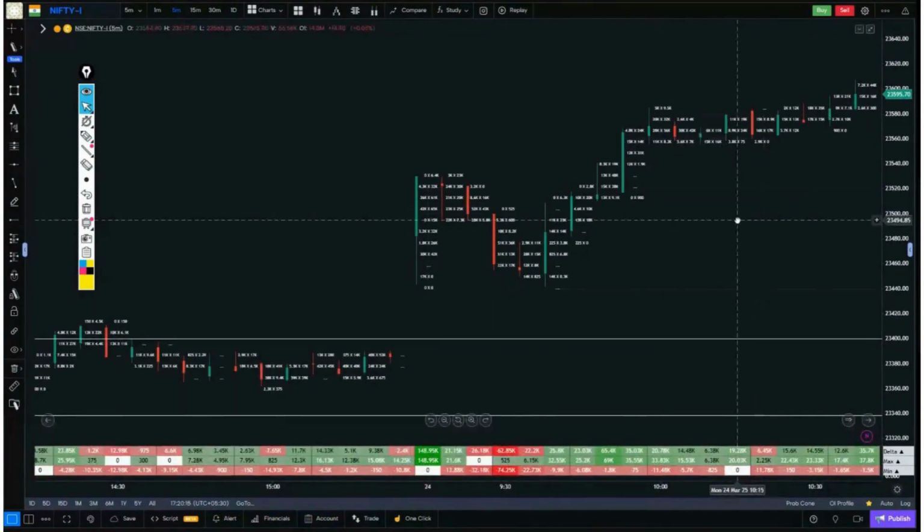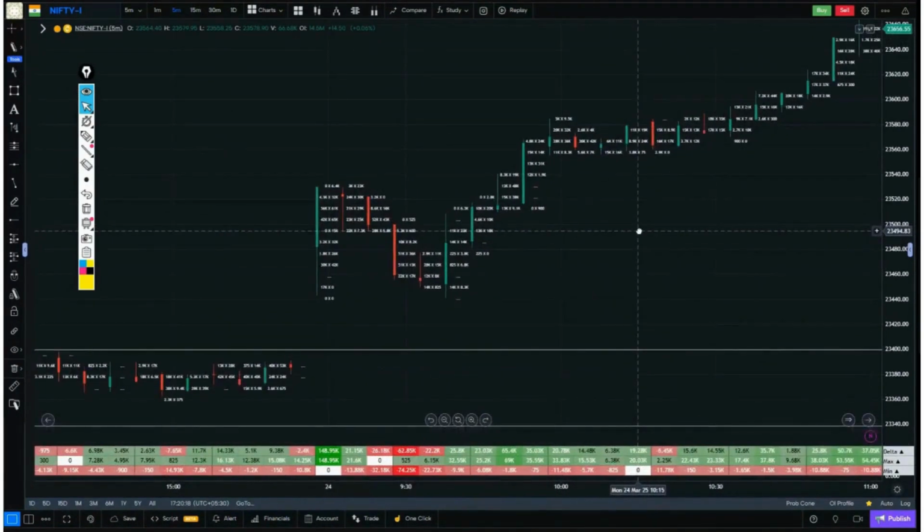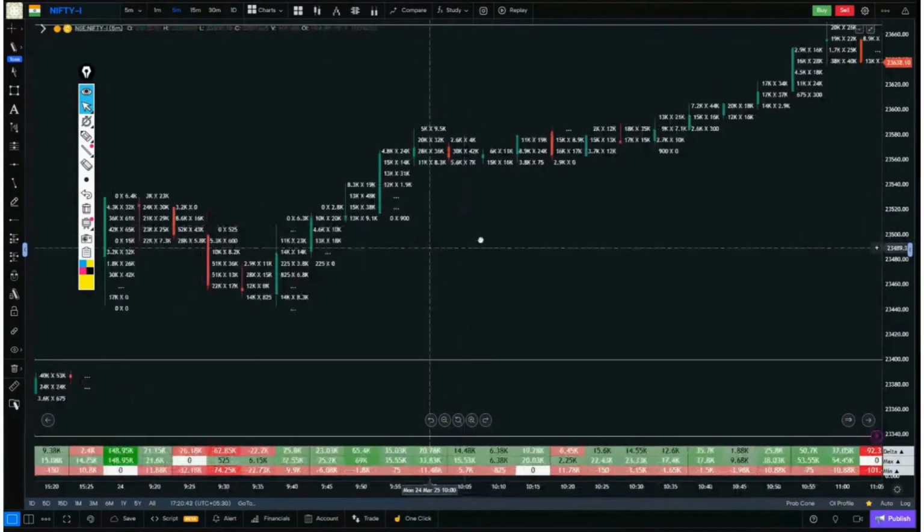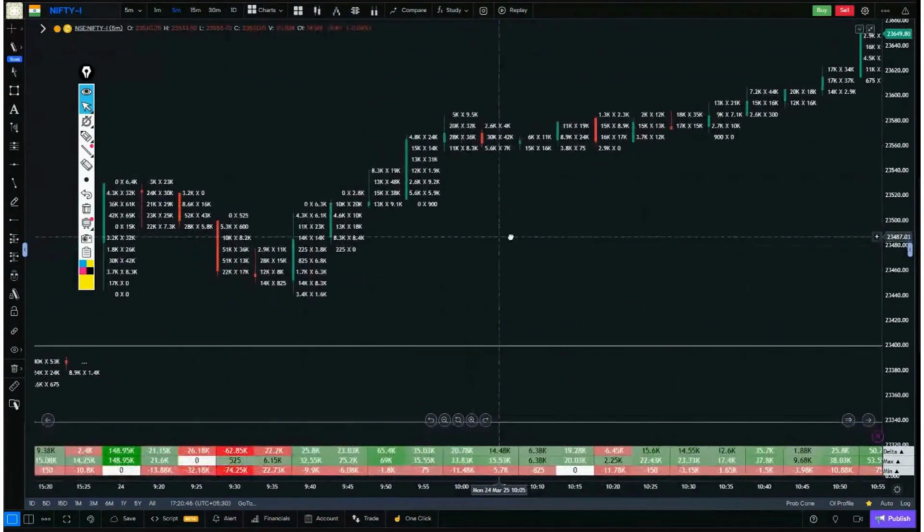The tick size for Nifty is 180. For Bank Nifty, you can use above 400, and for equities, the higher the price, the larger the tick size. For example, if something is priced at 500, you can set it to 5. If there's an equity where the price of one share is 5,000, you can set it to 100 or 200 there. You can keep it around 100. You can set it to 50. The higher the price, the larger the tick size. Simple. Okay. Now to read the footprint well, you need to know about delta.